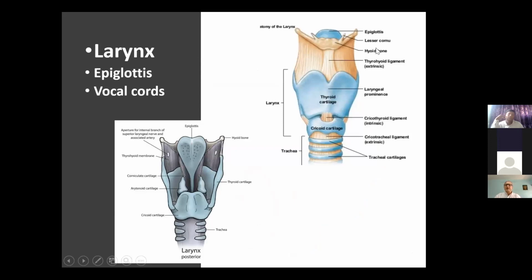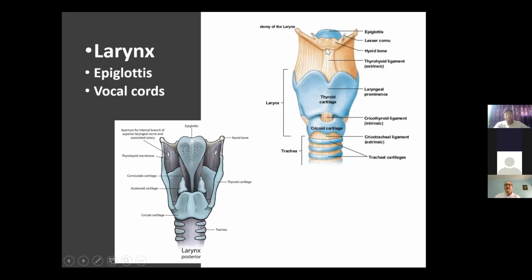This is the larynx part. The larynx is covered with a cartilage called the thyroid cartilage, because the thyroid gland is located just around this cartilage. That's why the name comes as thyroid cartilage, and we can feel that cartilage in the throat. As we grow up, males develop a larger thyroid cartilage as compared with females. So in males, the thyroid cartilage is larger as compared with females.